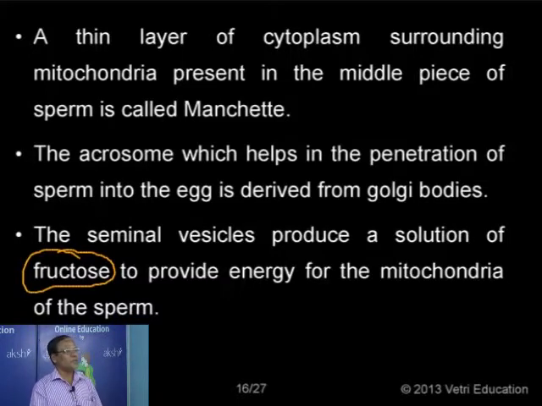So for the movement of the sperm, the energy is provided mainly by fructose. That fructose provides energy to the mitochondria, the mitochondria prepare energy as ATP, and that ATP is utilized for the movement of the sperm in the seminal plasma. So semen provides nourishment and support and also transports the sperm to reach the female reproductive system.